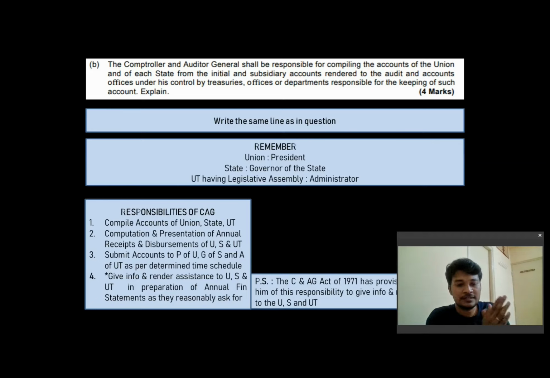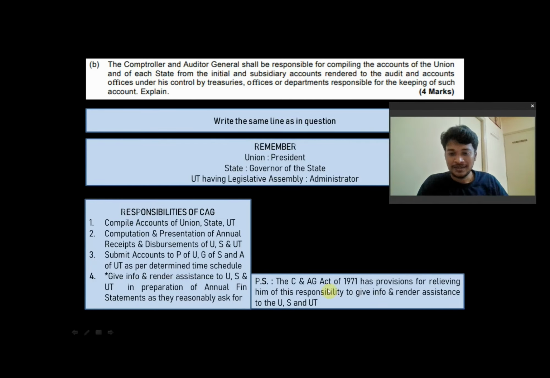And the last point is, he shall be responsible for giving information or rendering assistance to union, state and union territory having legislative assembly in preparation of annual financial statements as and when they reasonably ask for it. If they are asking for support, then the CAG shall be responsible for giving them information and rendering assistance in the preparation of annual financial statements. There is also a note to this point.